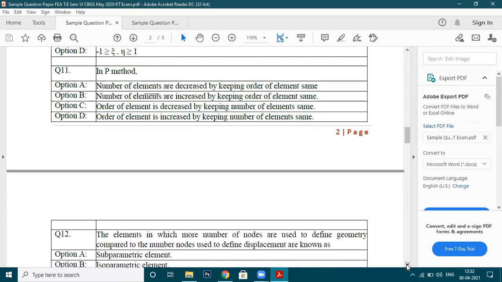I will not go into the detail of what the H and P methods are, because this has already been explained in the previous lecture, so I hope you remember it. So what could be the answer in P method? What are we doing?